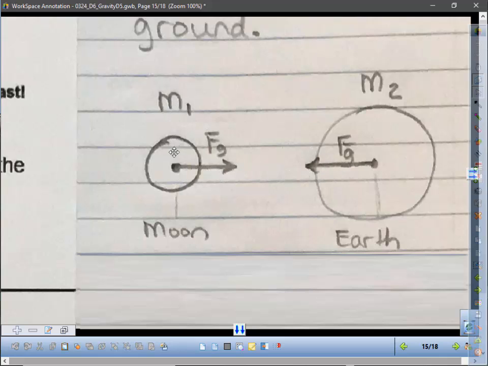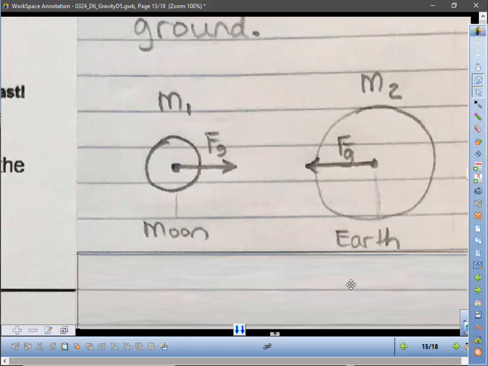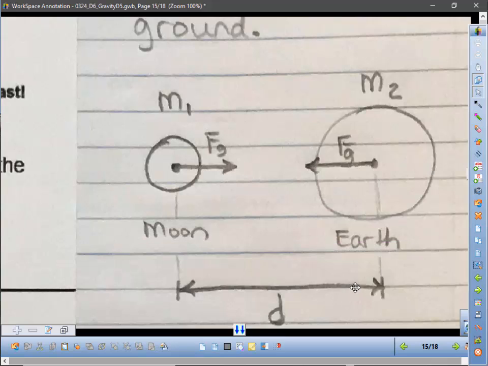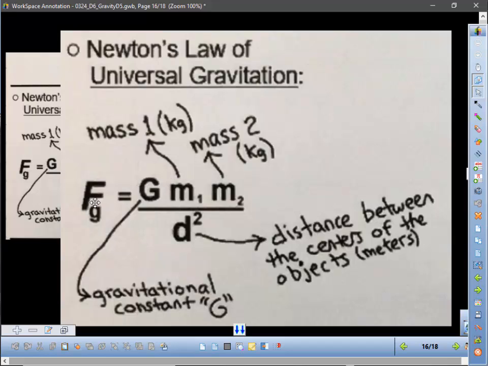And then mass 1 is the mass of the moon, and mass 2 is the mass of the earth. Draw that in there, and then we also want to add the distance between them. The distance is between the centers, the center of the moon and the center of the earth. And then finally, we get back to our equation. This is the equation that Newton discovered, and this is something similar to what you guys came up with. Mass 1 is the mass of one object, mass 2 is the mass of the other object, in kilograms, and this is the distance between the centers of the objects in meters, but it's actually distance squared.